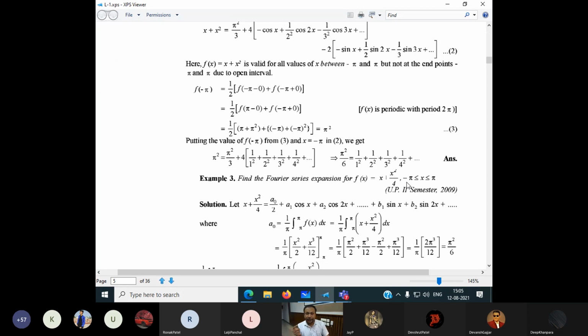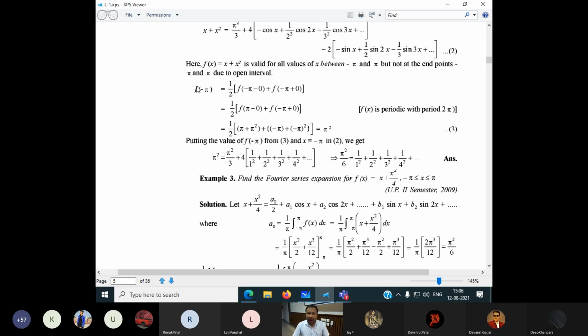In the case of an odd function, f of minus x is equal to minus f of x. In the case of an even function, f of minus x is equal to f of x only. There is no change in the sign. Same thing in the periodic function also. If it is completely periodic, then there is no change in the sign convention, because ultimately it is going to complete the same sign convention. This logic can be applied here.